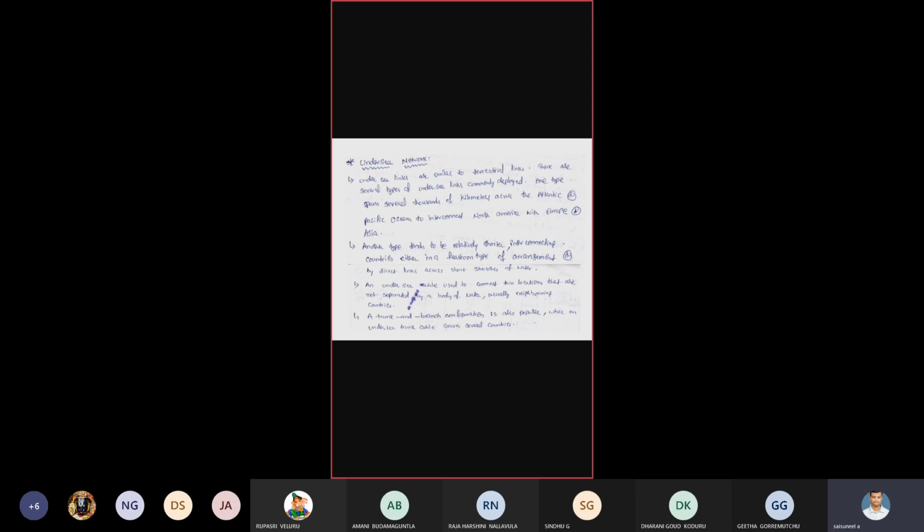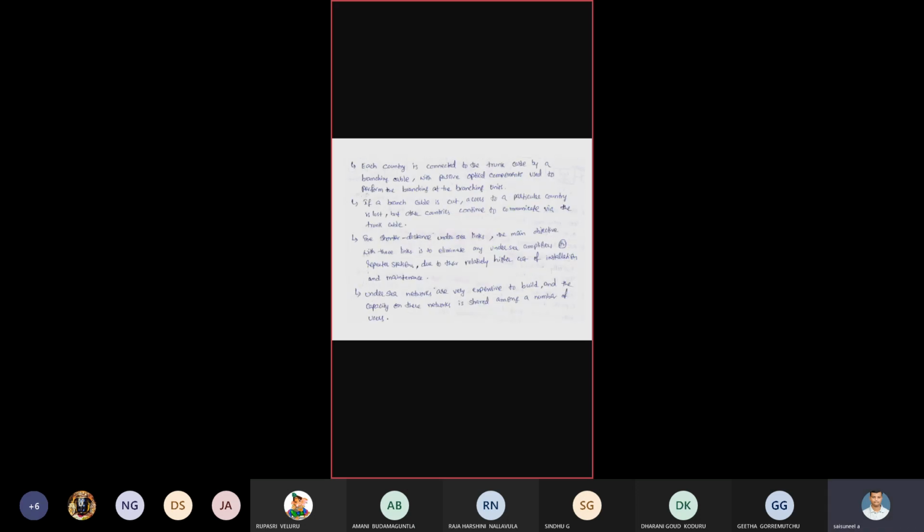The method to connect many countries to a main line is the trunk and branch configuration. Each country is connected to the trunk. Just imagine a tree structure: the main tree trunk has a number of branches.